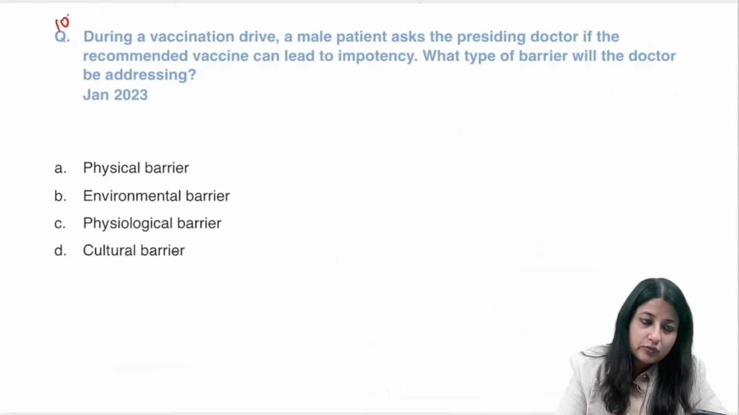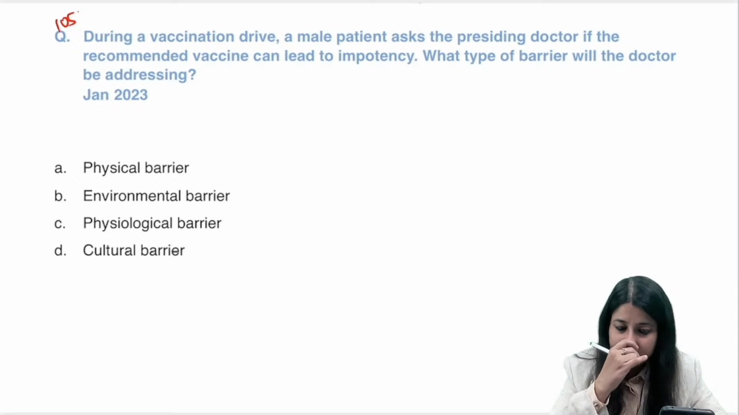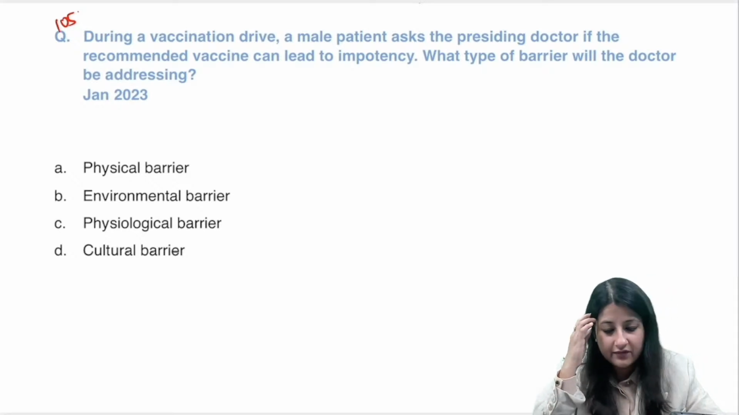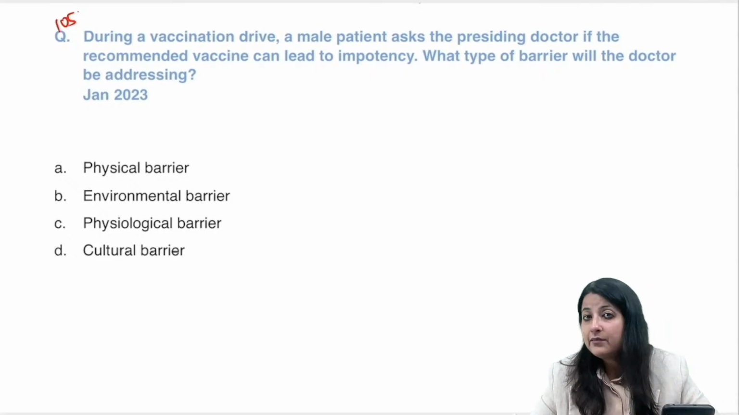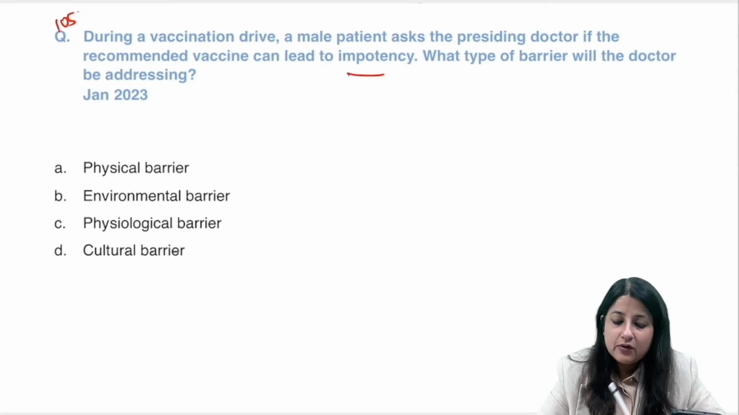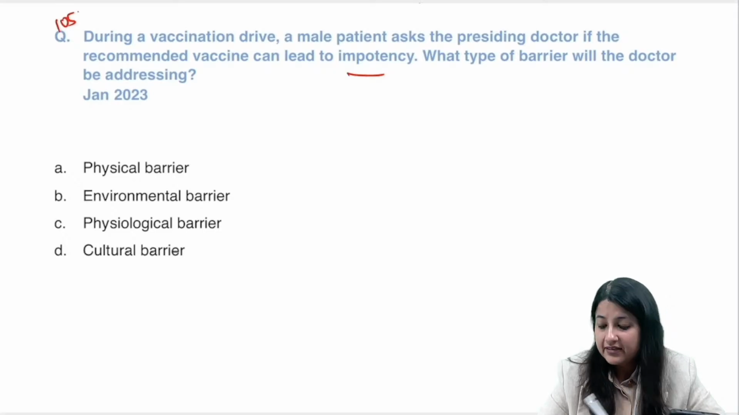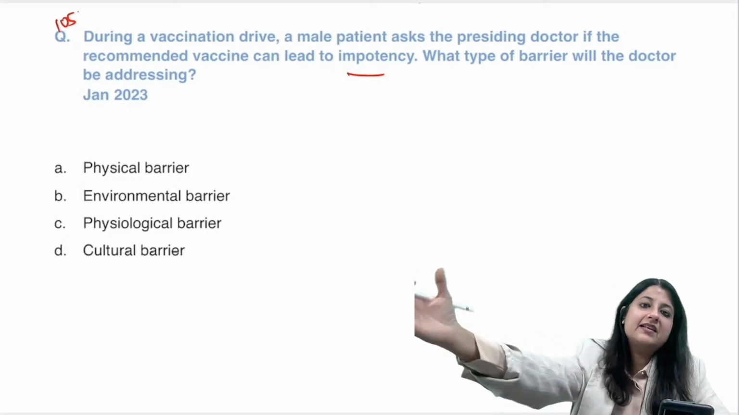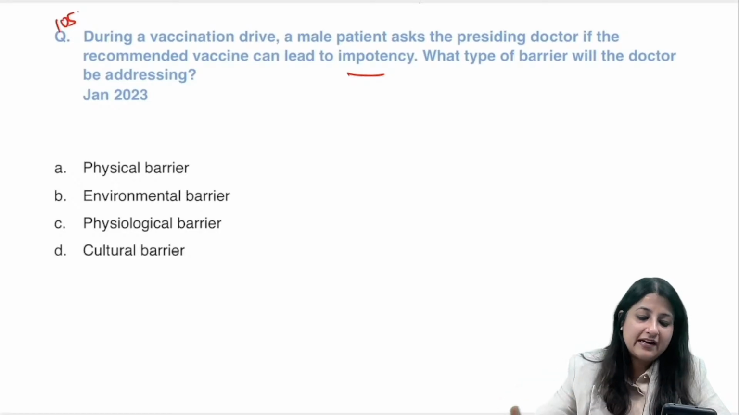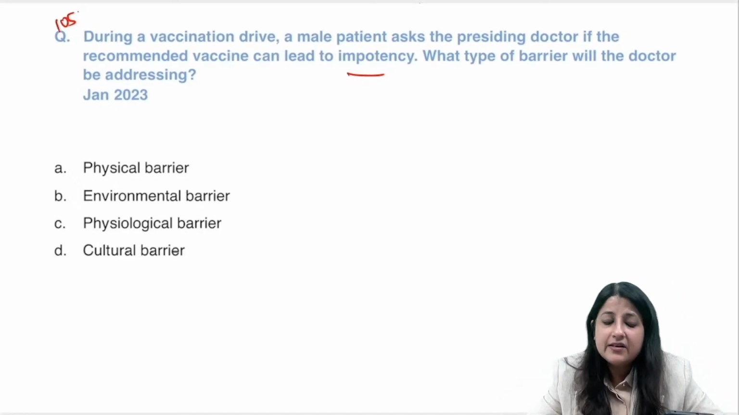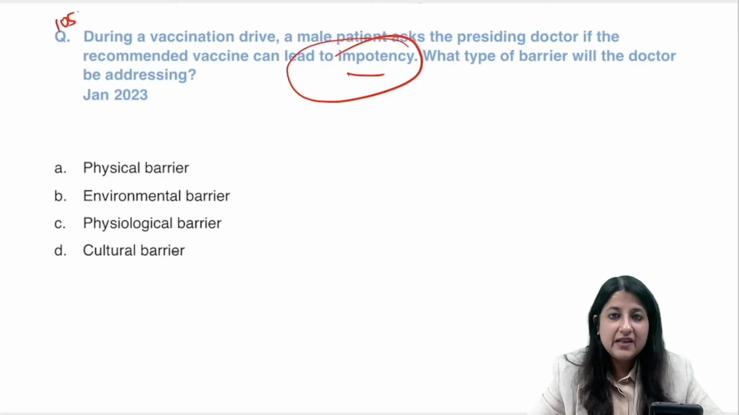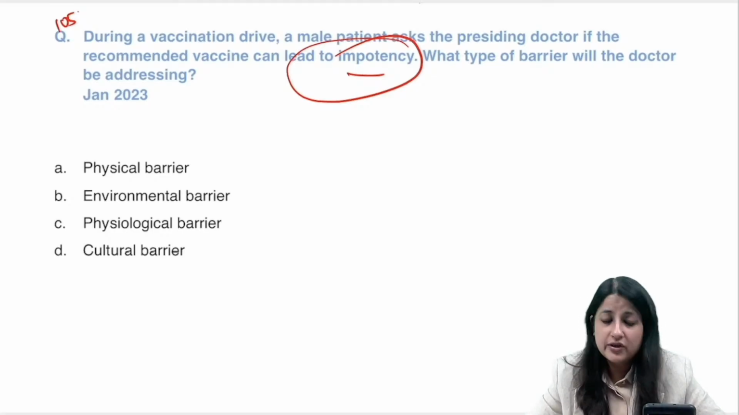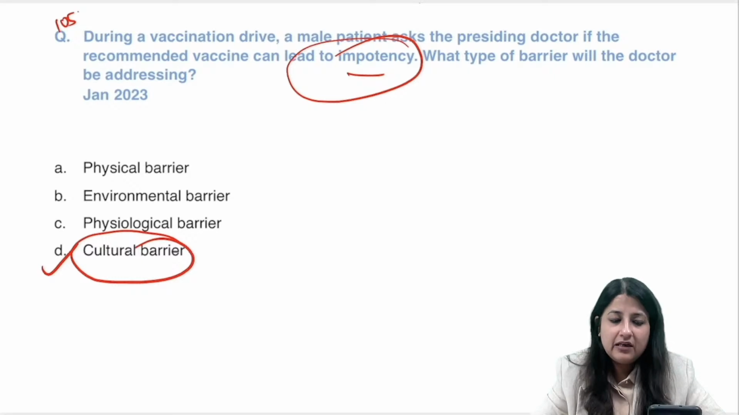Next question. Question number 105. During a vaccination drive, a male patient asks the presiding doctor if the recommended vaccine can lead to impotency. Which type of barrier is the doctor addressing? Every time it's not necessary that whatever we try to convey is going to reach. There are certain barriers. These types of barriers depend on our beliefs, customs, and cultures. So this is a cultural barrier.